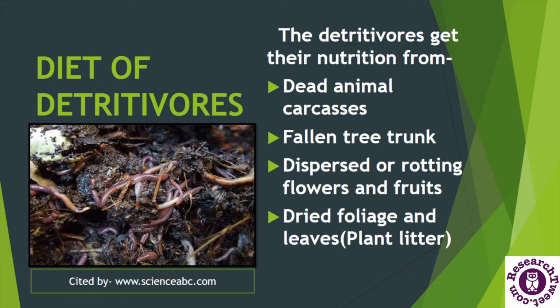Now the question arises why they decompose the organic matter. Why do they do it? Because they get their nutrition from all these dead organisms. They are called saprophytic organisms, who feed upon dead materials. So basically they feed on dead organisms and get nutrition from its organic composition, and in the process break down organic molecules like proteins and sugars into simpler compounds. The detritivores get their nutrition from dead animal feces, fallen trees, dispersed ripened fruits or flowers and dried foliage and leaves, which is considered plant litter.